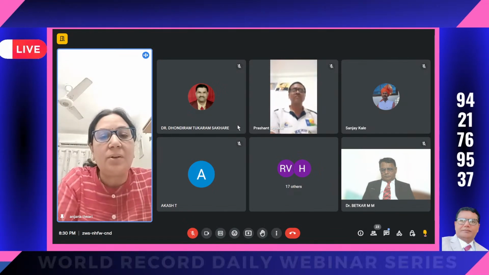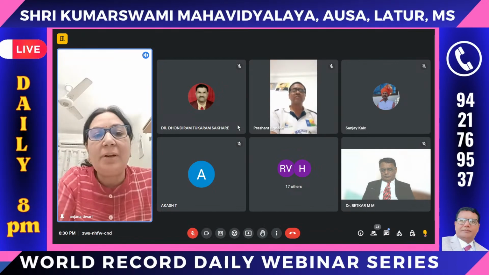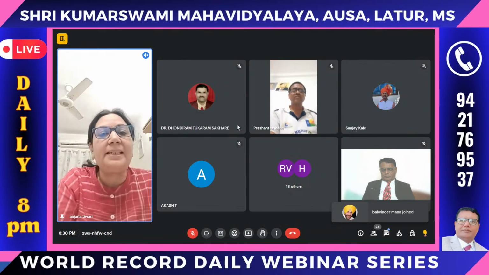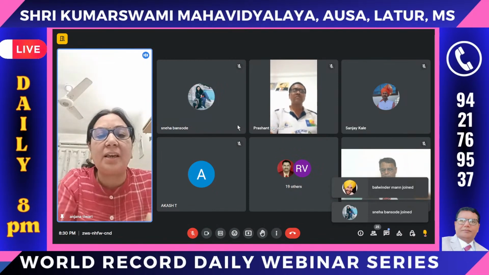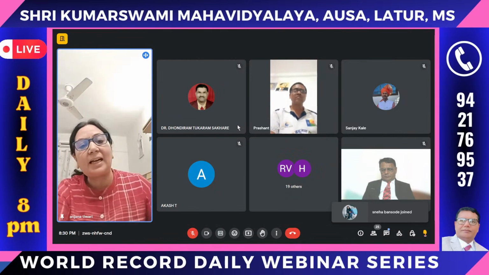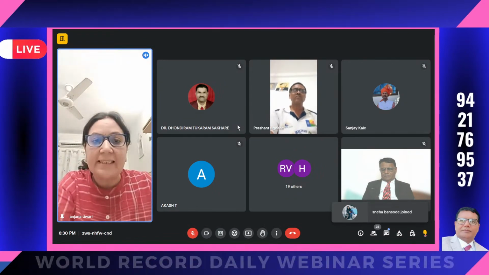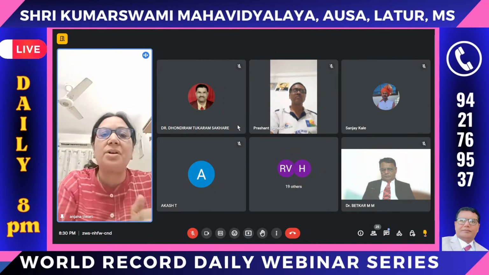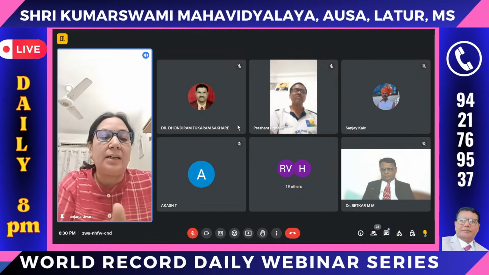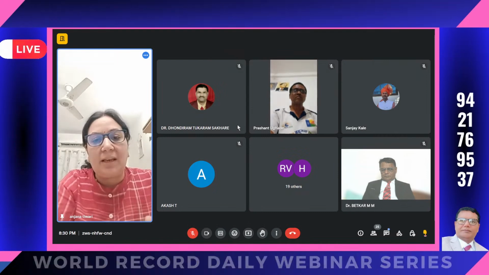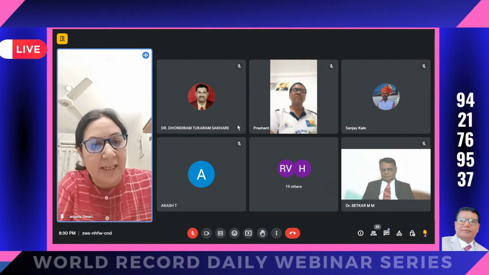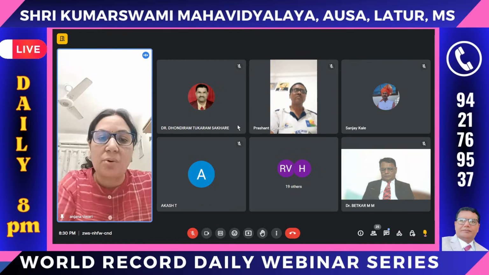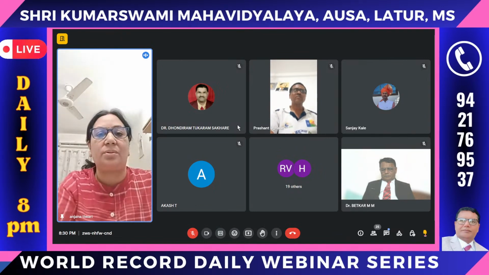Like some liquid solution, magnesium hydroxide, aluminium hydroxide, in the form of tablets. We are keeping Rentac, these kinds of tablets, and these act as an antacid. That means an antacid is a chemical compound which reduces the excess secretion of acid in our stomach. We know that in our stomach there is a continuous release of hydrochloric acid, but this hydrochloric acid is a strong acid, though it is required for digestion also.